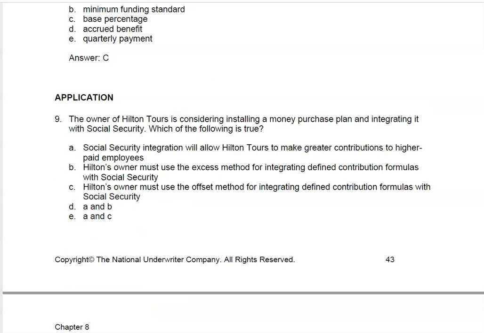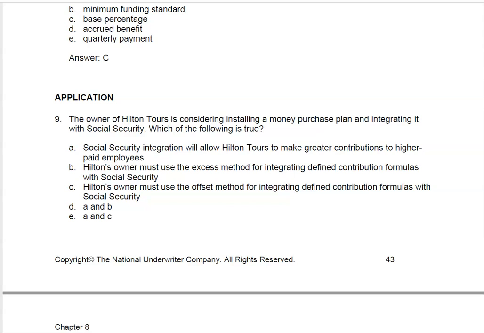So number 9, the owner of Hilton Tours is considering installing a money purchase plan and integrating it with Social Security. Which of the following is true? Well, A, Social Security integration will allow them to make greater contributions to higher paid employees. Yes, that is the reason for permitted disparity in Social Security integration.